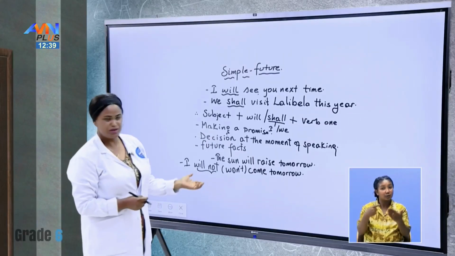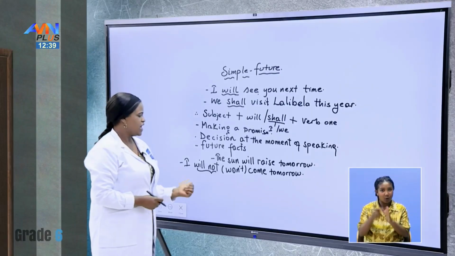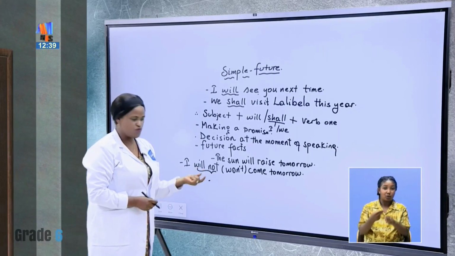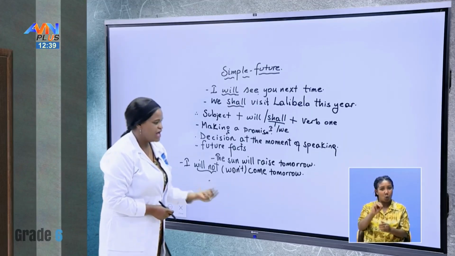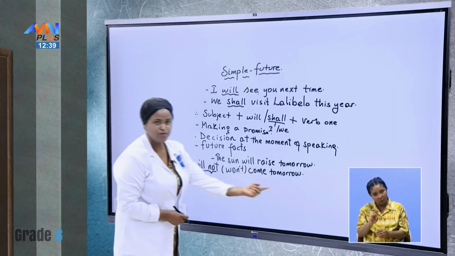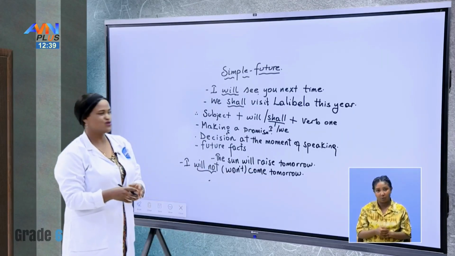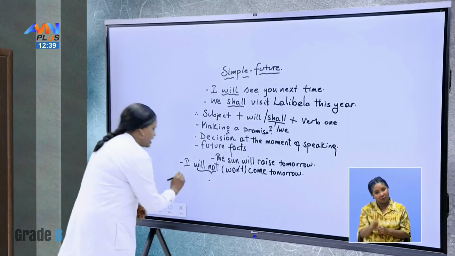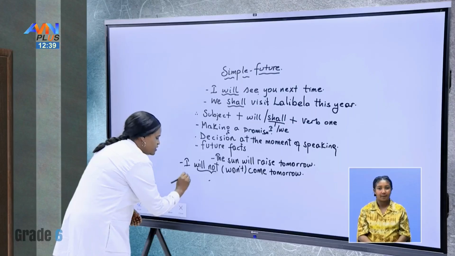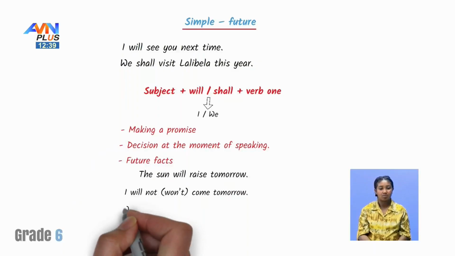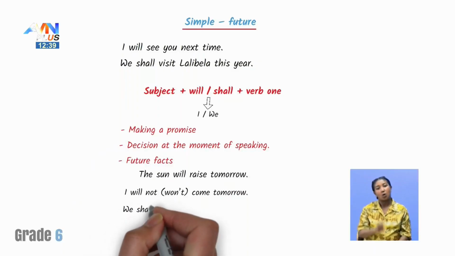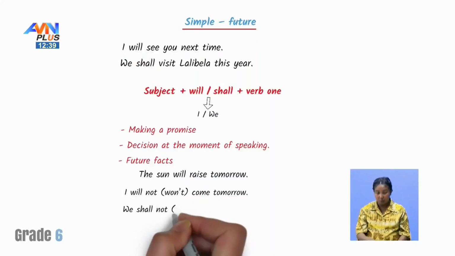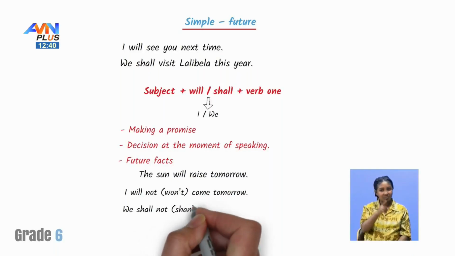So when we make it negative, what do we say? I will not, yes? And the contraction or the short way of will not is won't, yeah? I will not or I won't come tomorrow. I will not or I won't come tomorrow, yes? Or another, we shall not, yes? Or we shan't, yeah? We shan't, yes?